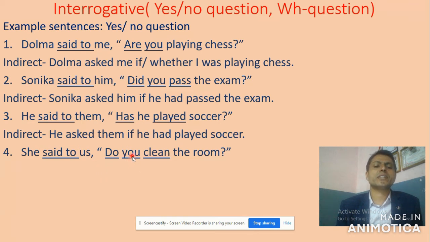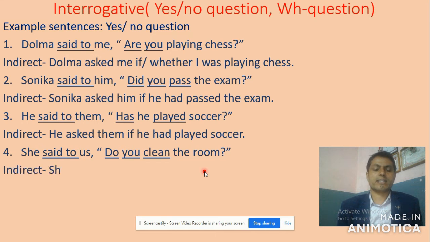You is a second person pronoun, changed according to the object of the reporting verb. The object is us. So obviously, she asked us if we clean the room, full stop at last.